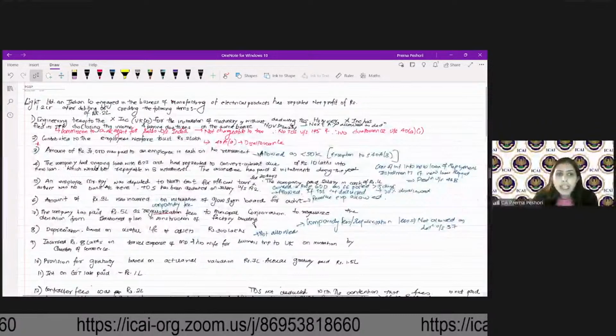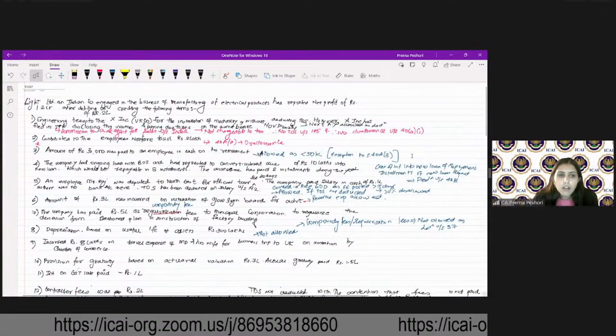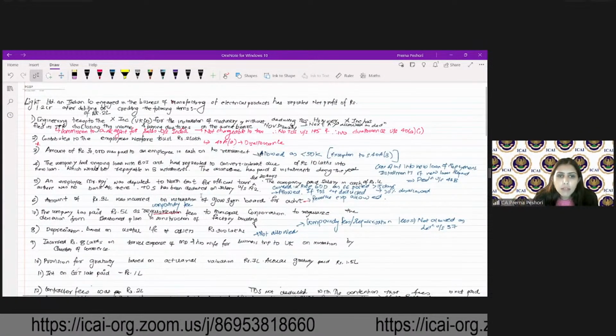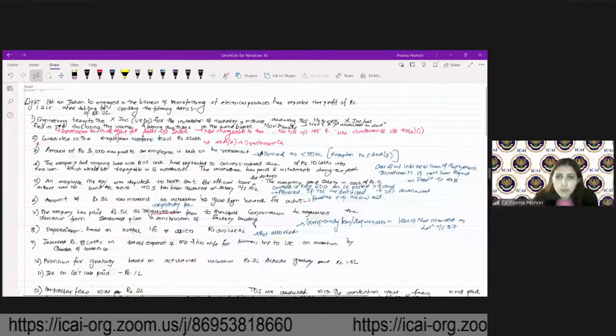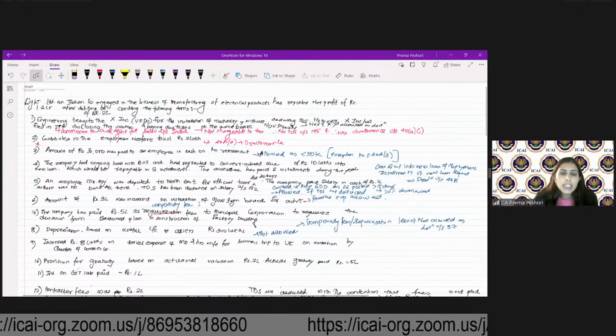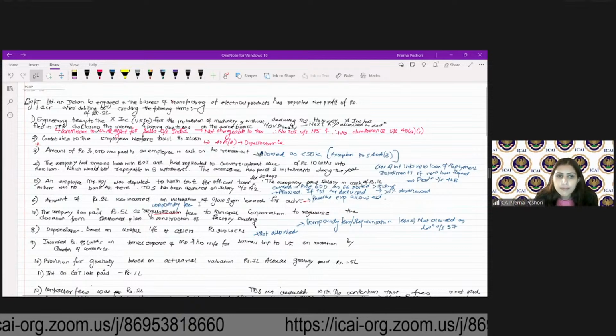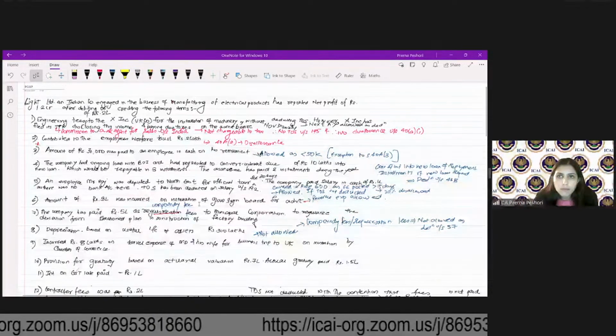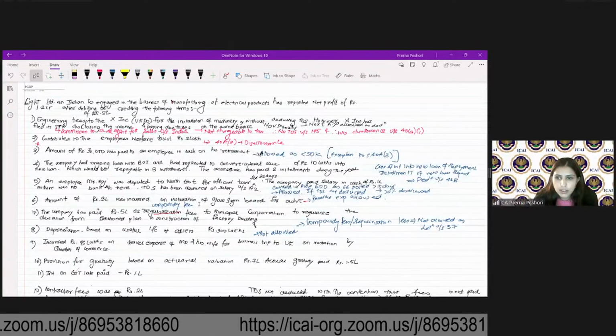Okay. Incurred rupees 8 lakh on travel expense of his MD and his wife for business trip to UK on invitation by Chamber of Commerce. It is allowed or it is disallowed? Allowed. That's right.